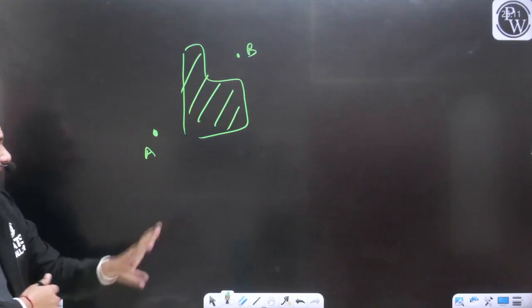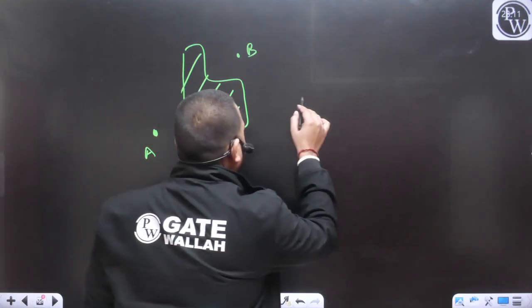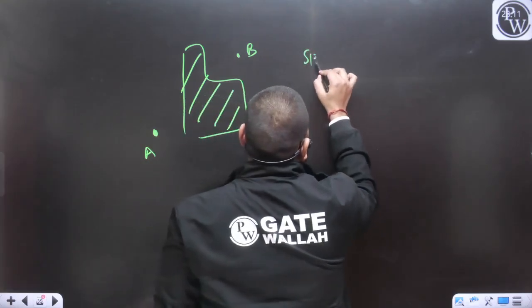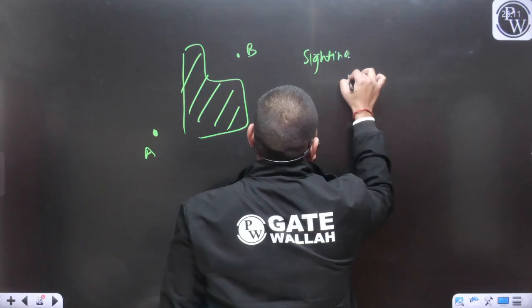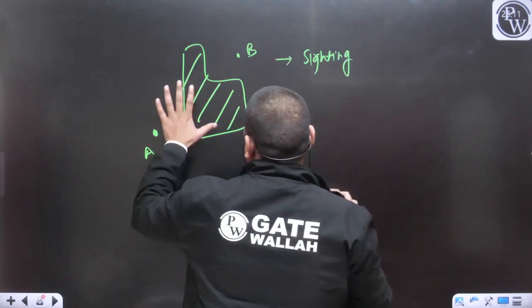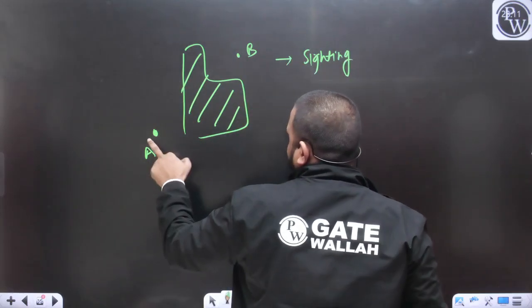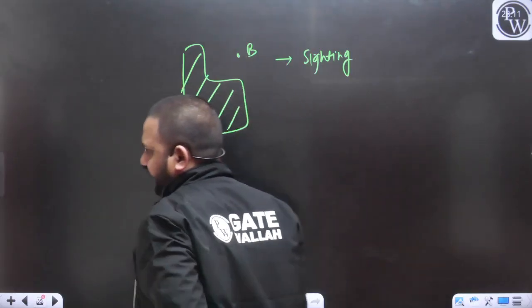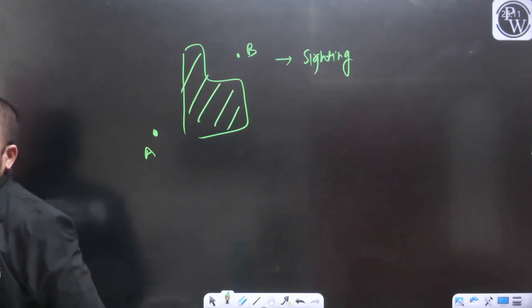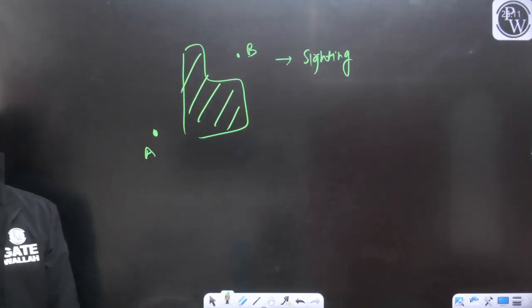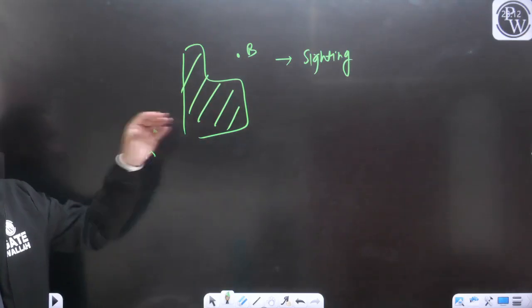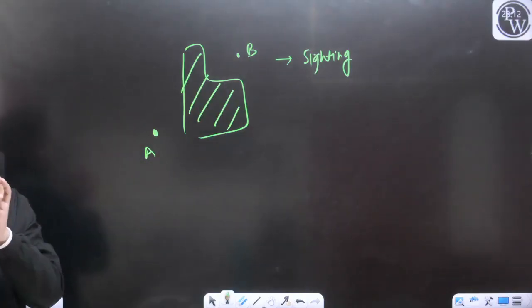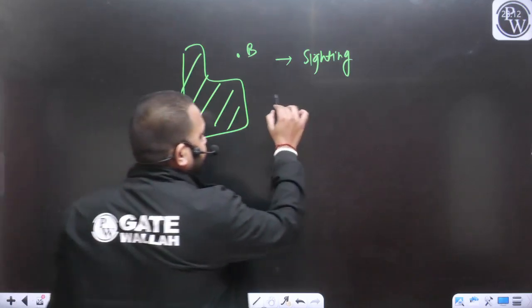So, can we say the building will create an obstruction in the sighting? Building is an obstruction in the sighting. We cannot see the point A from point B, or we cannot see the point B from the point A. So building is an obstruction in the sighting as well as in the chaining.